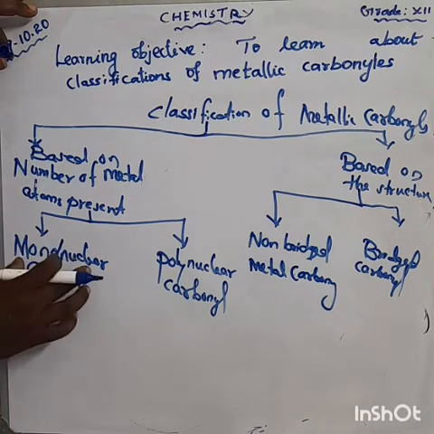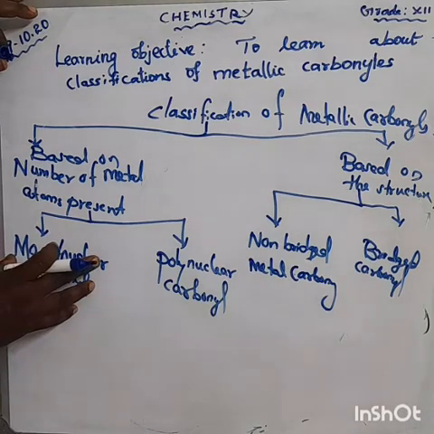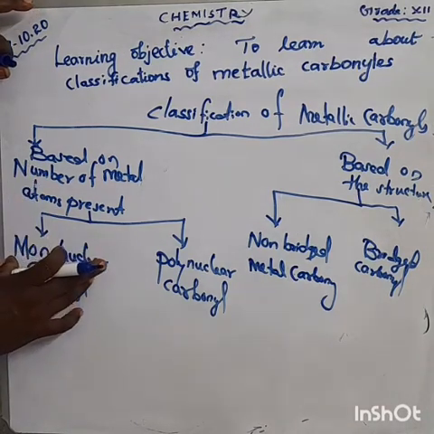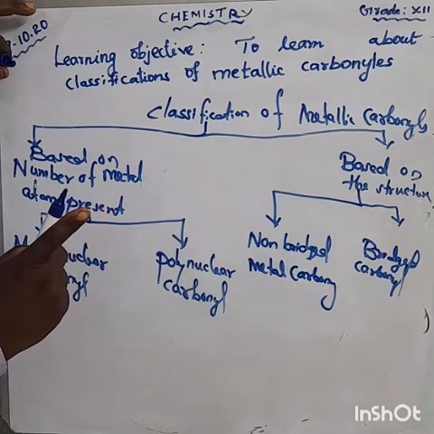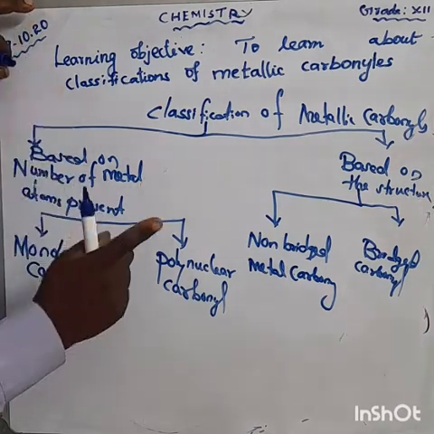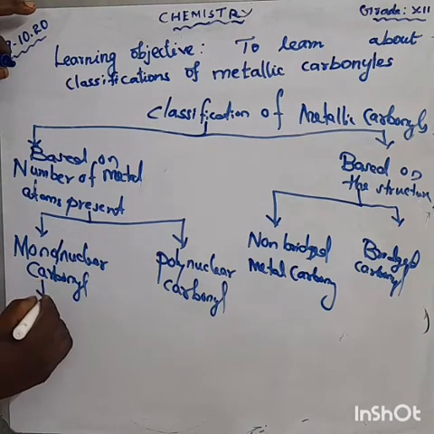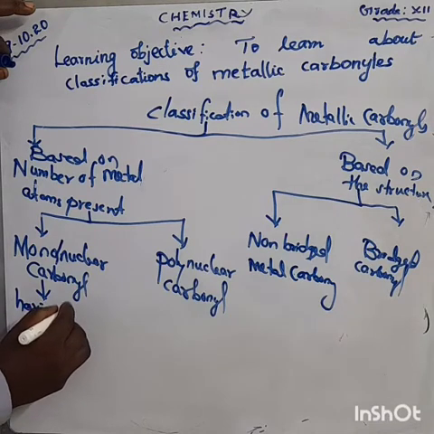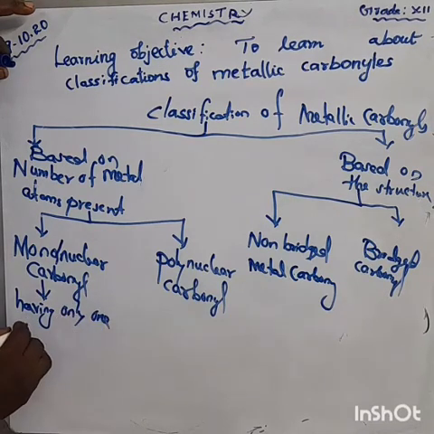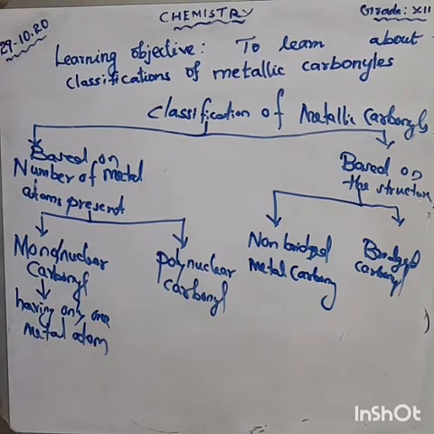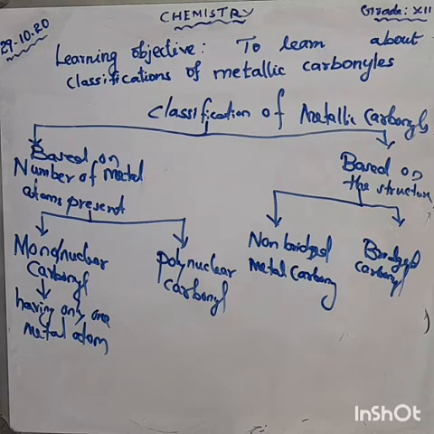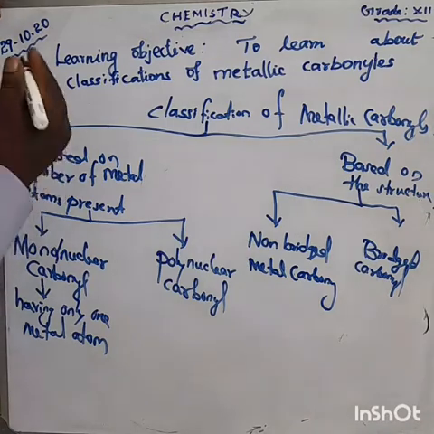This type of compound, the mononuclear carbonyl compound, contains only one metal atom. Mononuclear, having only one metal atom. Can you say one example? Any one example?